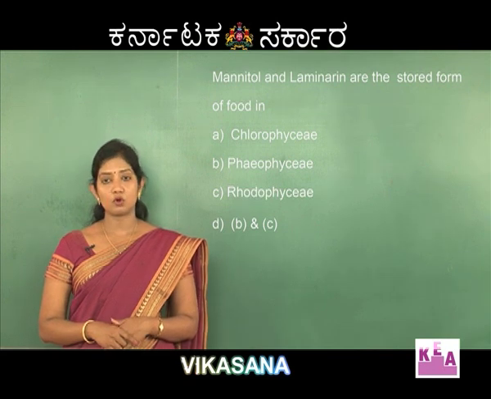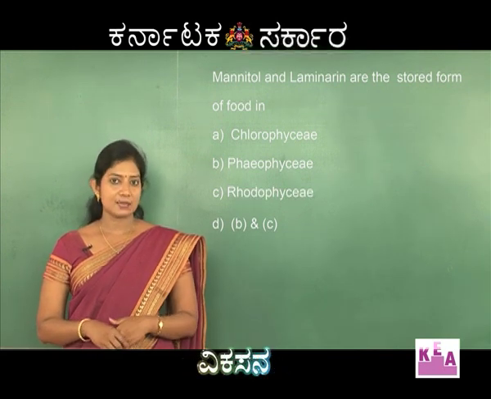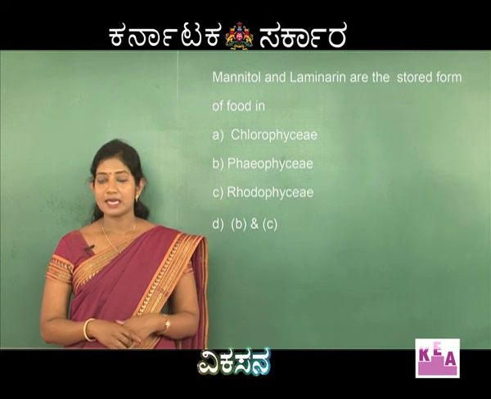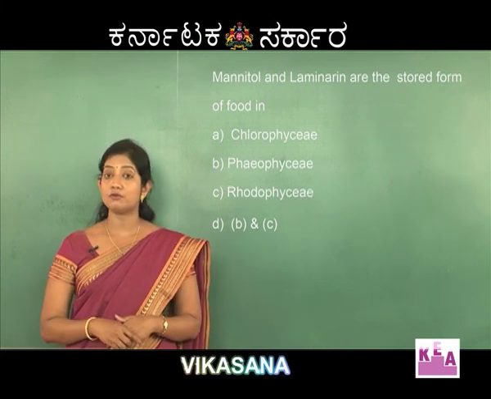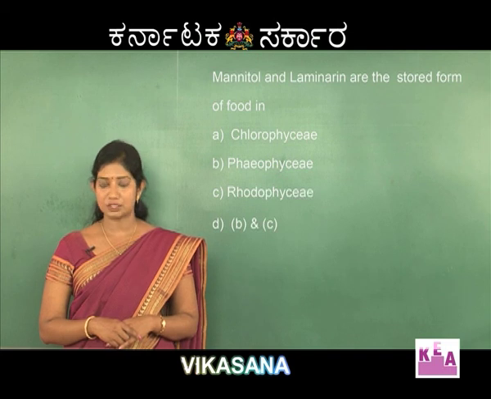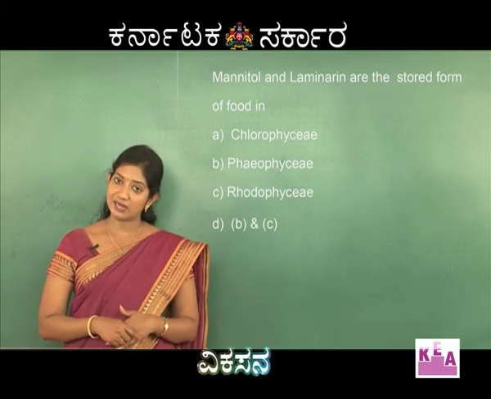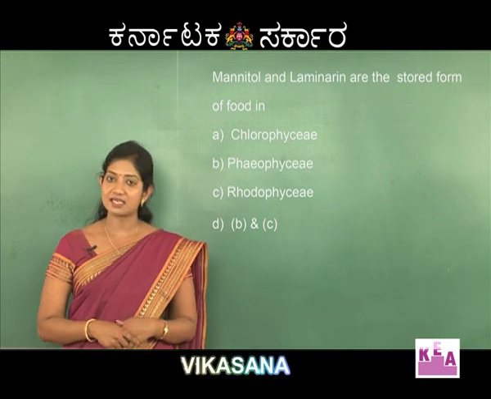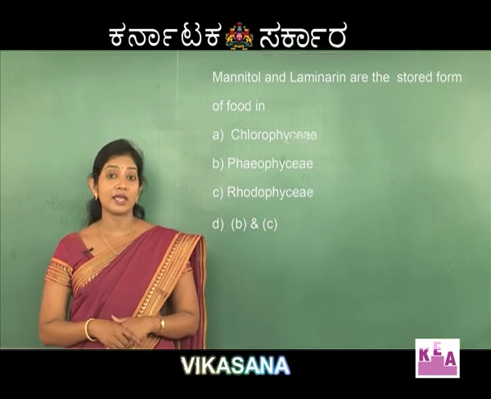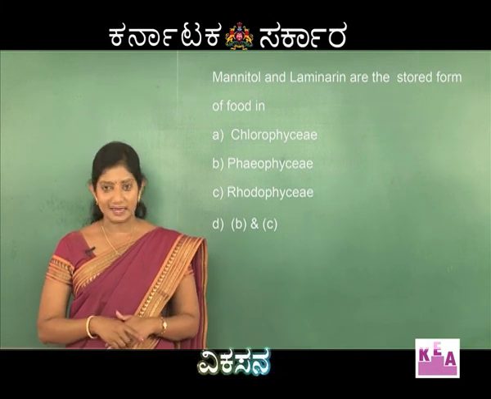They have chlorophyll A and B dominating. Phaeophyceae, which is called brown algae, in this chlorophyll A is there, but it has got more of fucoxanthin, the brown pigment. Rhodophyceae. This has chlorophyll A, but apart from that it has got phycobilins which has the capacity to produce phycoerythrin, which is a red pigment. So, these are the different groups of algae.